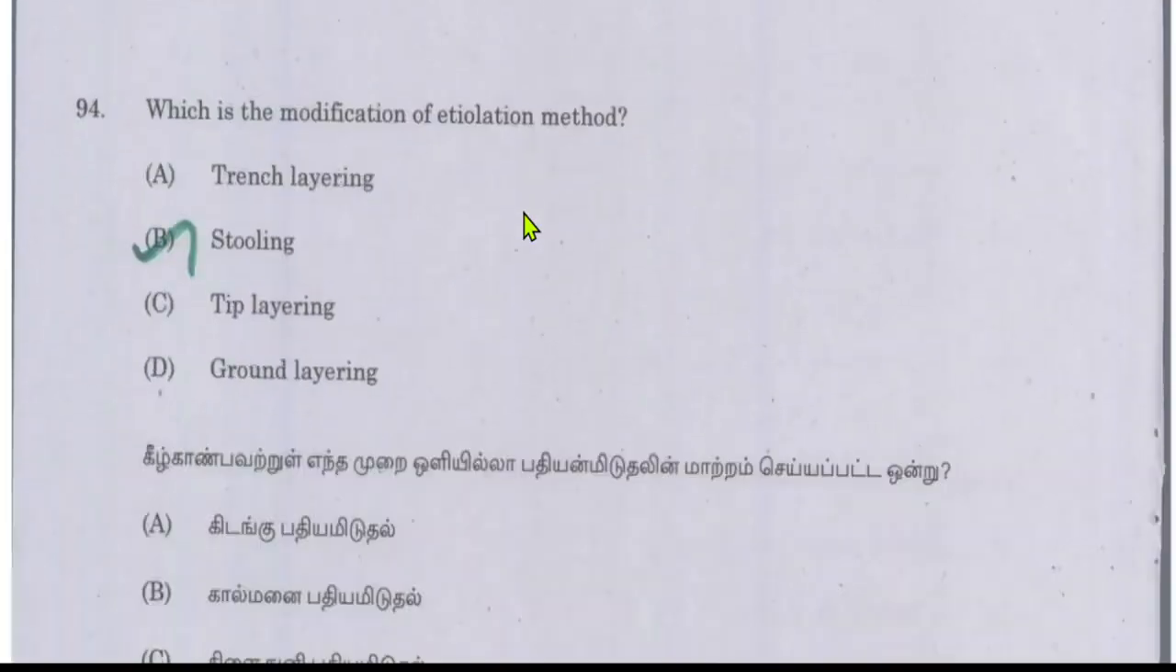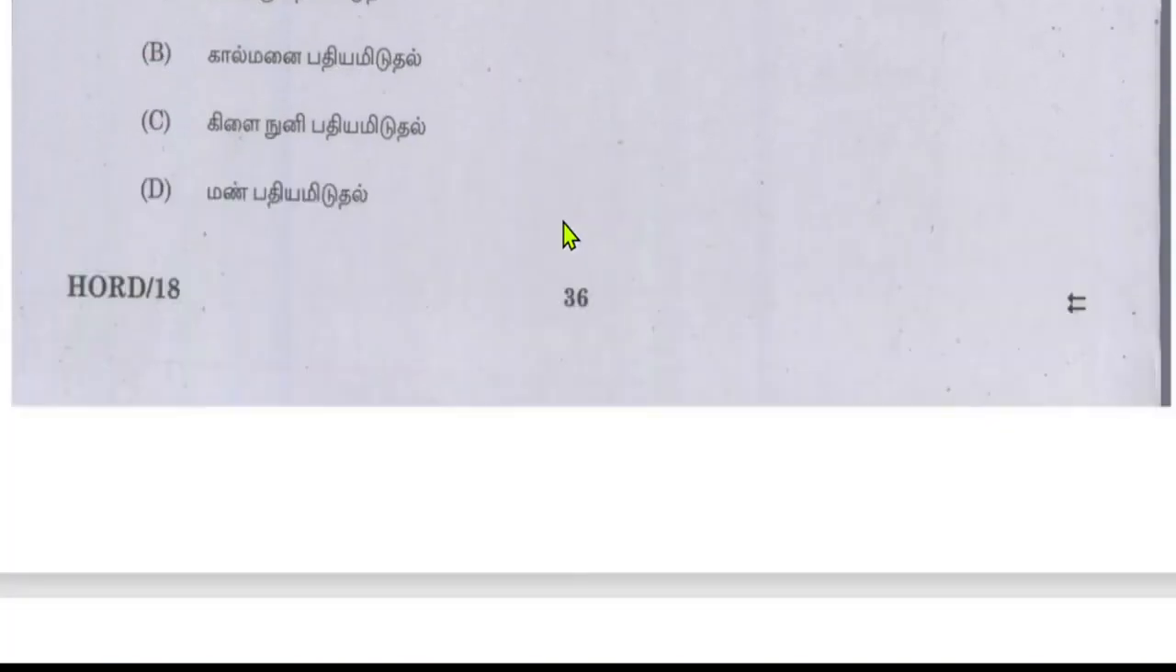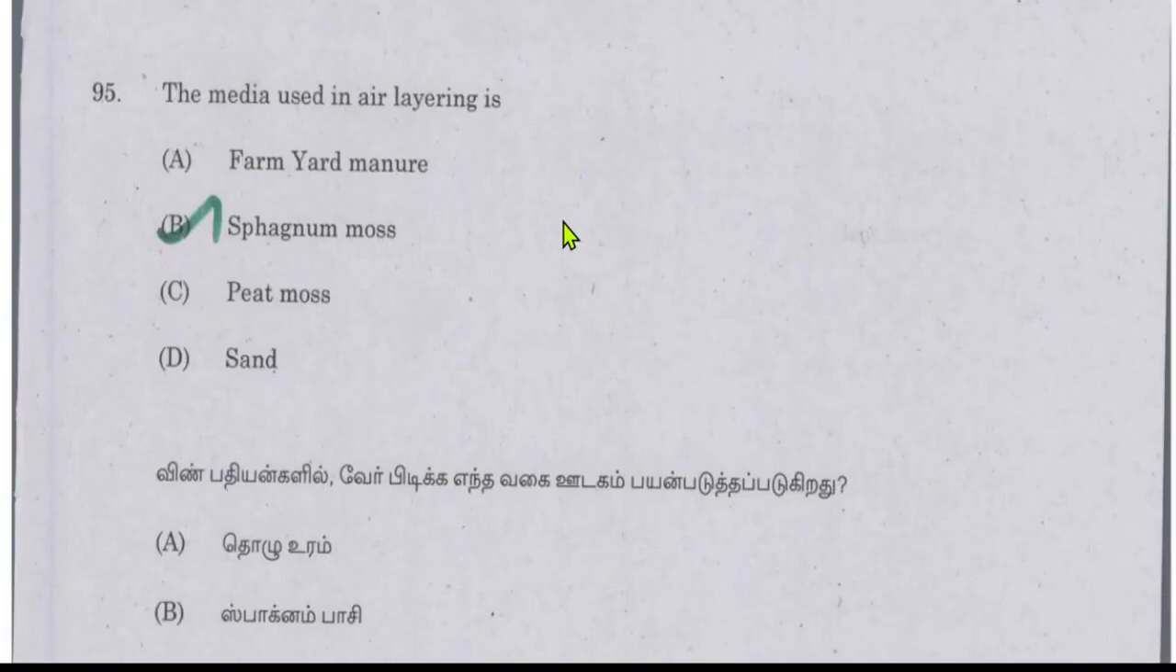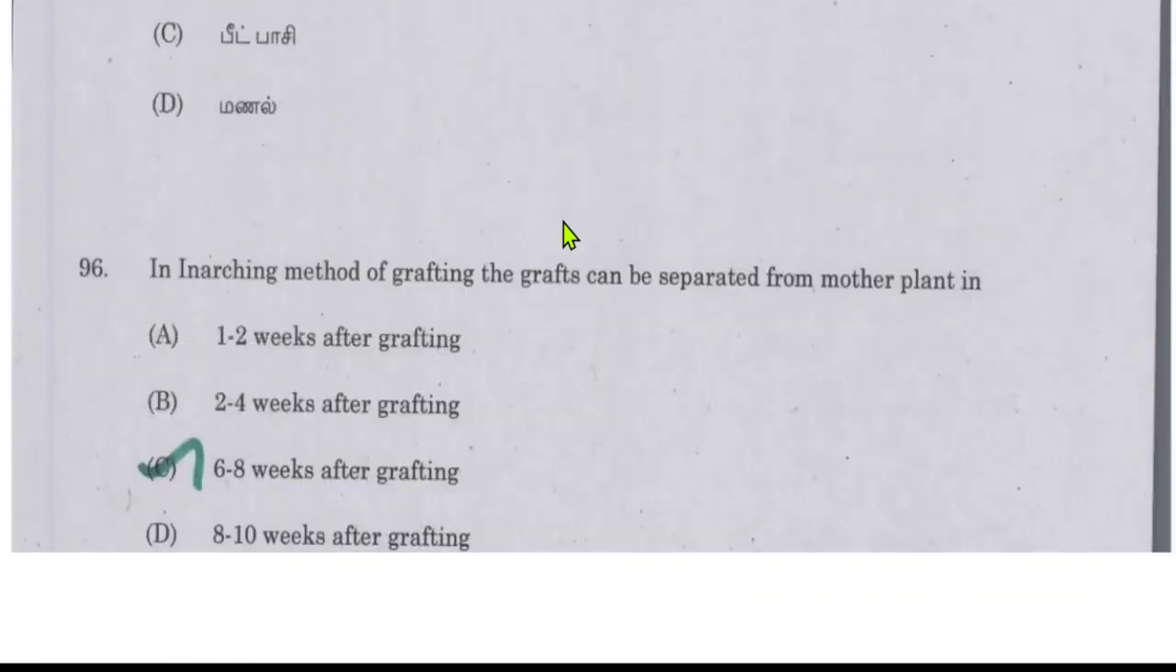Next is, which is the modification of etiolation method? So the modified etiolation method would be stooling. Next is, the media used in air layering is sphagnum moss. So for air layering, the media we use, or recommended, is sphagnum moss.